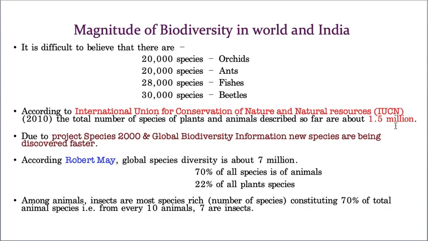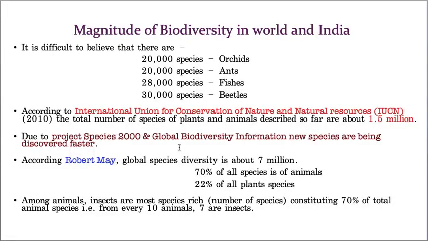Of course no estimation is exact because they keep on identifying new species. So it's an approximate value, that is 1.5 million species were identified, including both plants and animals. But once the Species 2000 project and the Global Biodiversity Information Facility were established, it became easier and faster to identify the number of species.